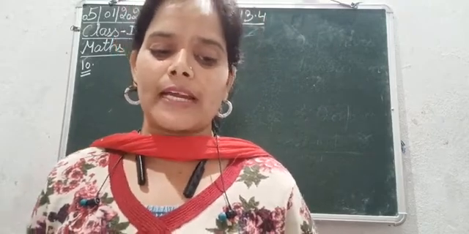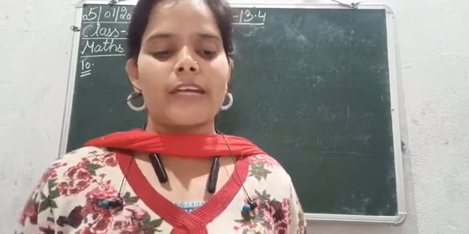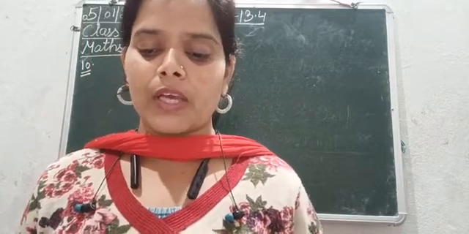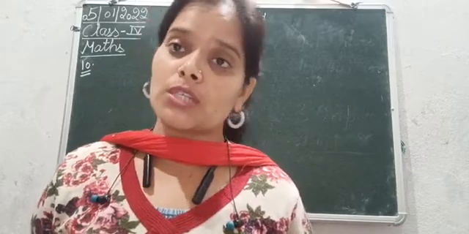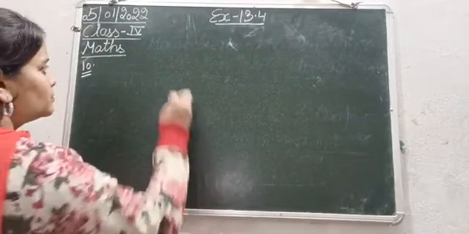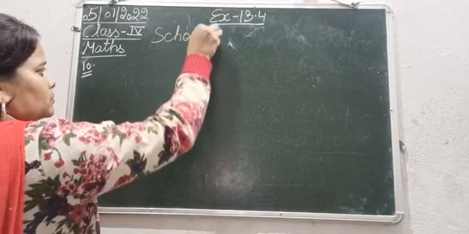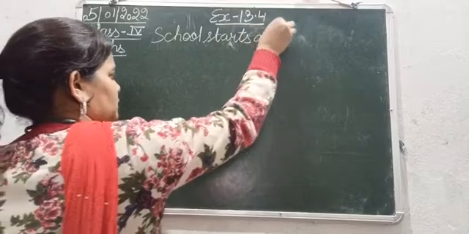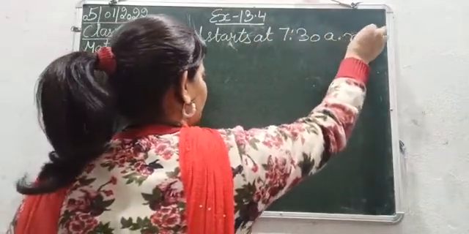A school starts at 7:30 a.m. and works for 6 hours 15 minutes. At what time does it end? Just like the previous question number 9, this question number 10 is also the same. We need to calculate at what time the school ends, that is, the closing time of the school. School starts at 7:30 a.m.